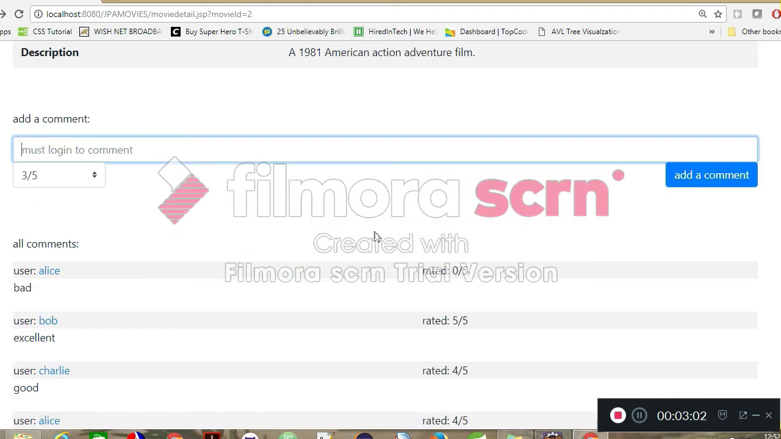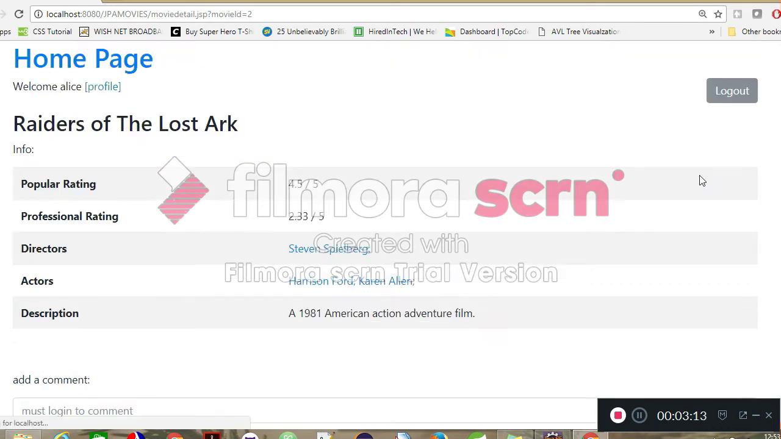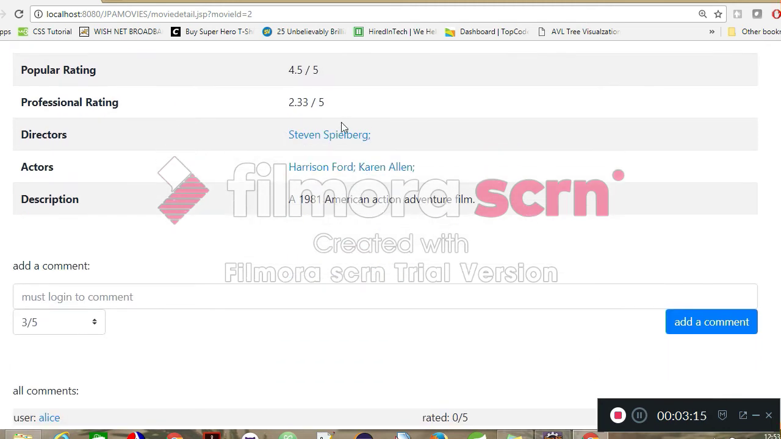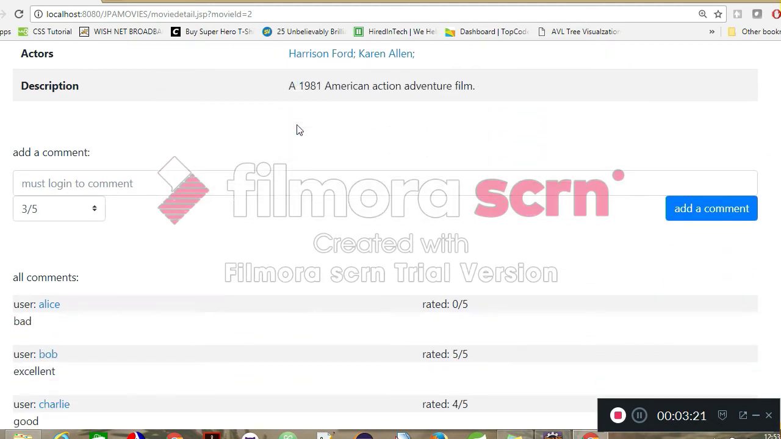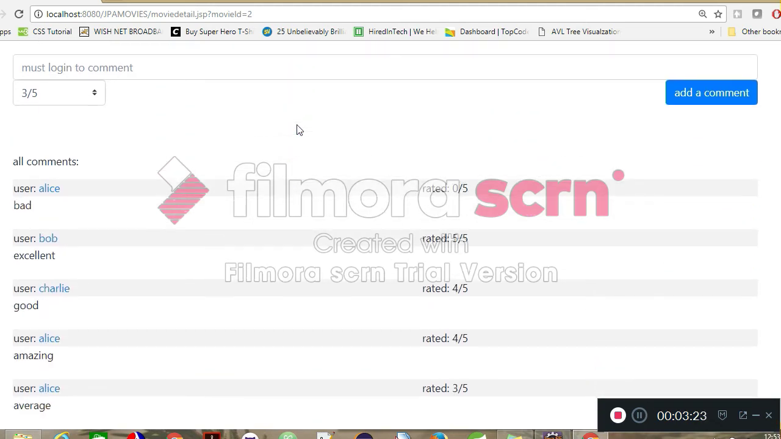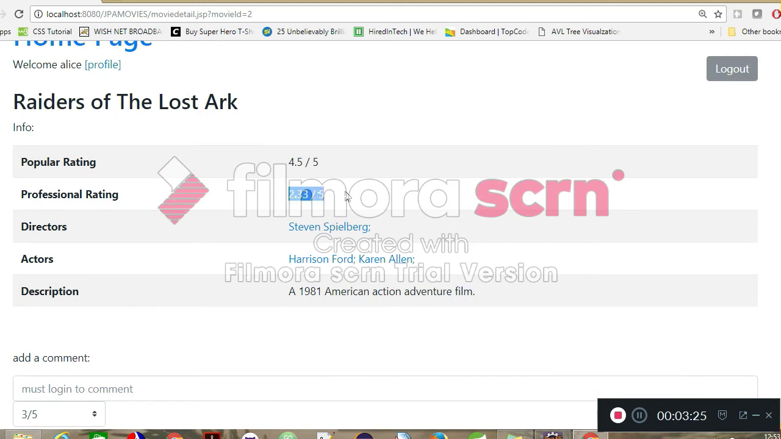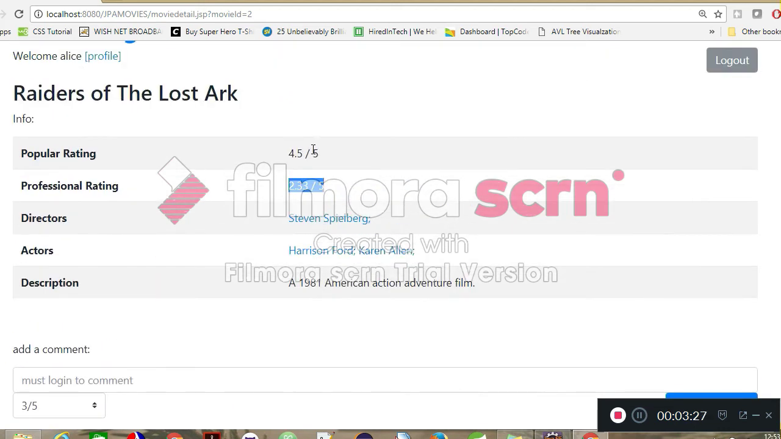Now if I give a rating of, say, average, and I give 3, as you can see it becomes an average of 3 and 2, 3 plus 2 is 5, and of both the averages, it gets updated out here in the professional rating, and it also affects the popular rating too.